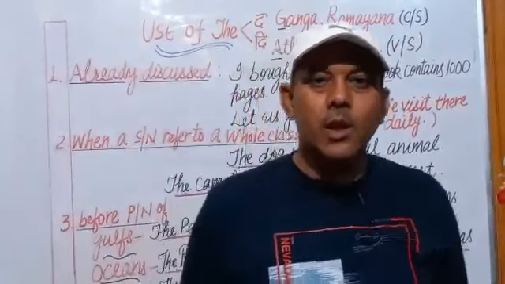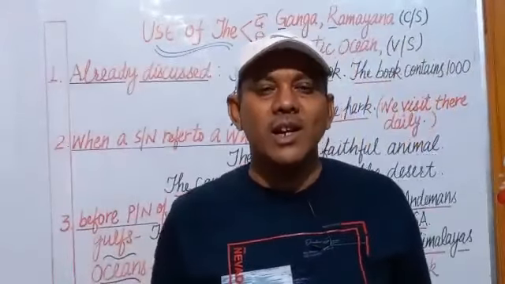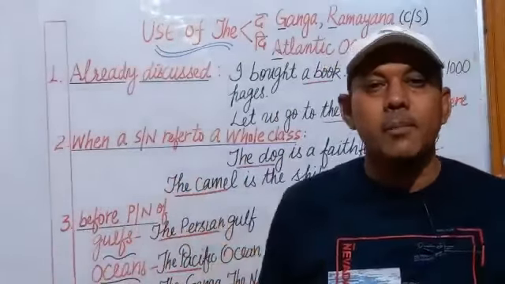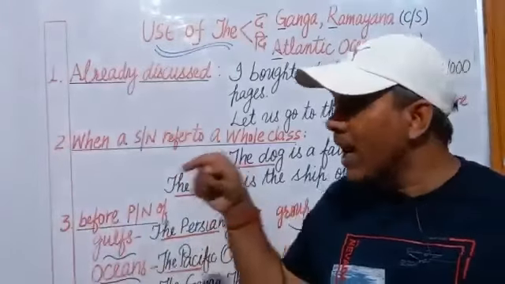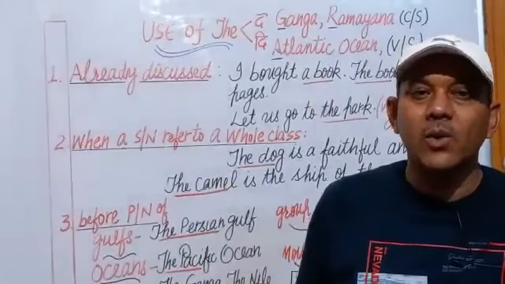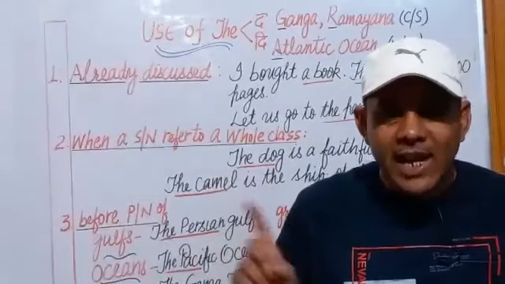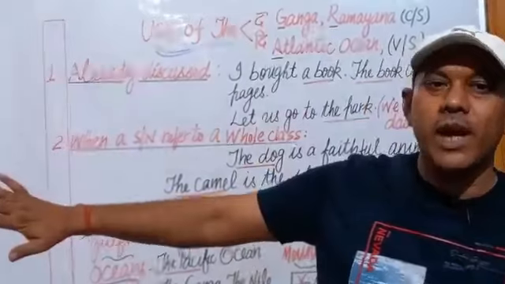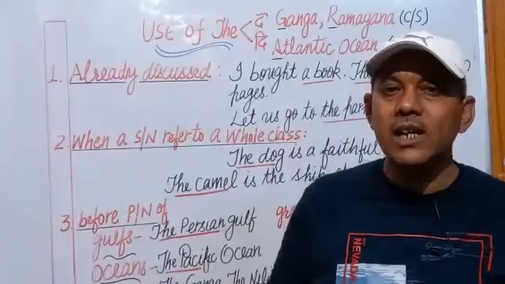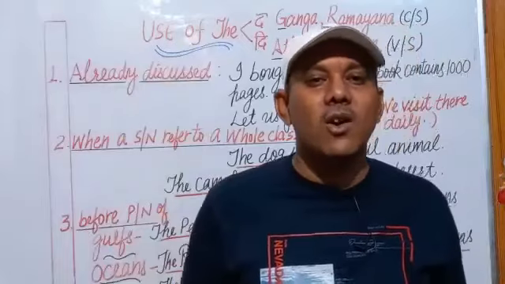One more sentence. For example, the camera you want is out of stock. If I go to a shop, an electronic shop, and I ask for a specific camera, have you that specific camera? And the shopkeeper replies, no, the camera you want is out of stock. Not any camera. He has so many other types of cameras, but not that specific camera which I want. That's why he uses the camera you want is out of stock.